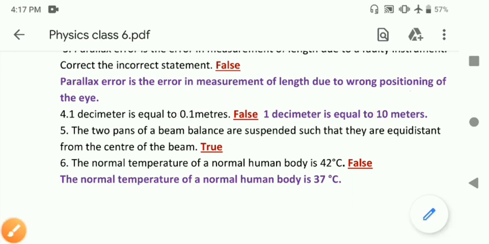Next, question number 5th. The two pans of beam balance are suspended such that they are equidistant from the center of the beam. True. 6th, the normal temperature of a normal human body is 42 degrees Celsius. Absolutely false. The normal temperature of a normal human body is 37 degrees Celsius.